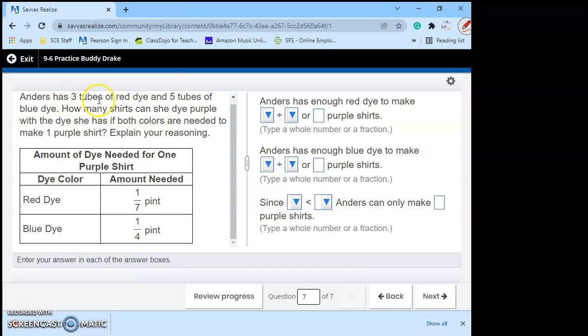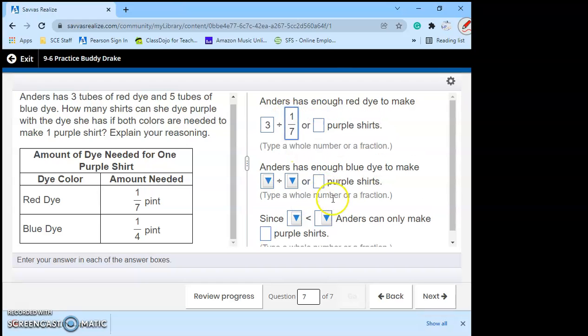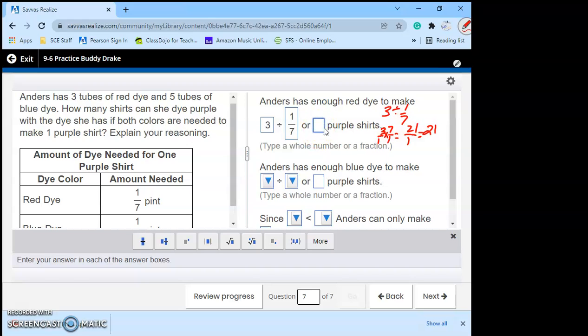All right, so red dye, Anders started with 3 tubes, and the red dye, you're going to cut that tube into 1/7 to see how many shirts you can make. So we need to do 3 divided by 1/7, which is really 3 over 1, times, flip it, 7 over 1, which is 21 over 1, which is 21 shirts. So we could make 21 purple shirts with the red dye.